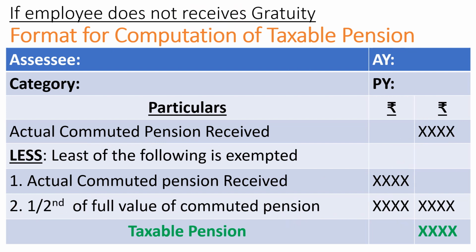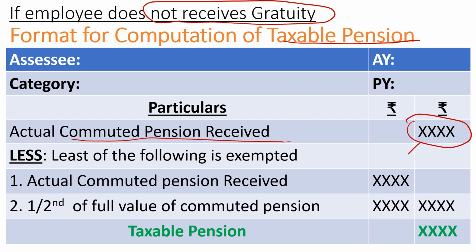This is the example. Then for the employee who does not receive the gratuity, for example, you have not received the gratuity, what will be the tax implication on the pension you receive as a commuted pension? Same as I mentioned earlier, the actual amount received will be the first point here, both are same. Then the second point is half. In the previous case it was 1 by 3, here it is half, 1 by 2.